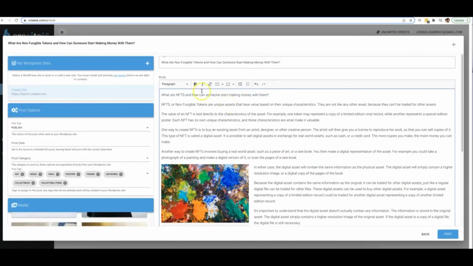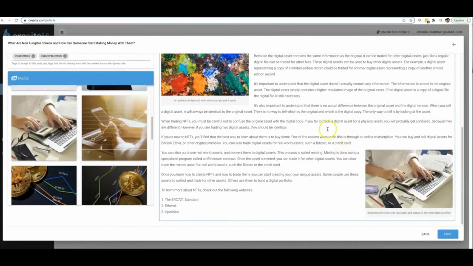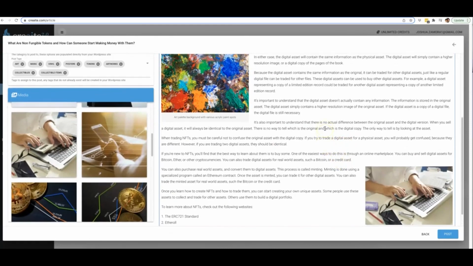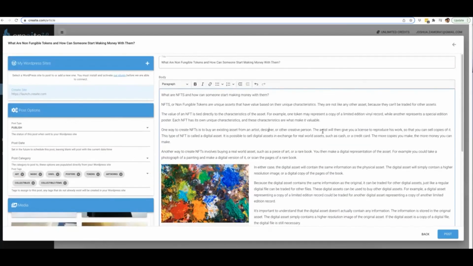All right, and obviously you can add your H1 tags, your H2 tags, you can add links. You can pretty much format and optimize this as much or as little as you'd like before you post that to your site. All right, so this is, again, part of our upgrade number 3 option where you'll be able to get access to our Connect plugin, which will allow you to connect Create to your site or your client sites and have content posted directly to those sites.